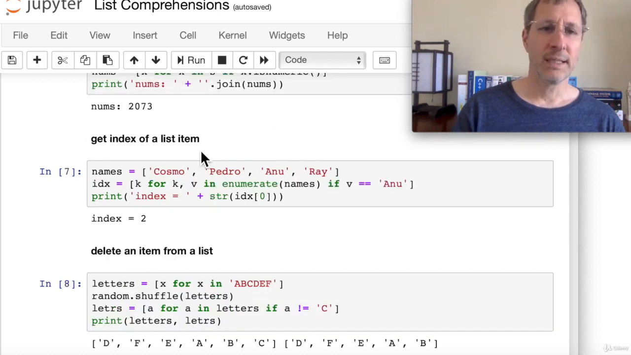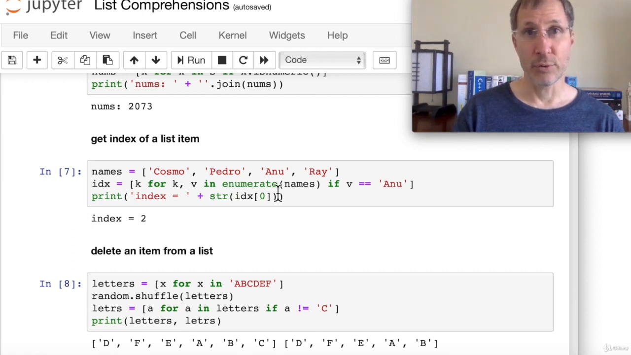Here we're going to get the index of a list item, and we're going to do that by using the enumerate function. So we iterate using enumerate names. Names is a list, and we're going to enumerate. Enumerate returns both a key and a value for each item in the list.